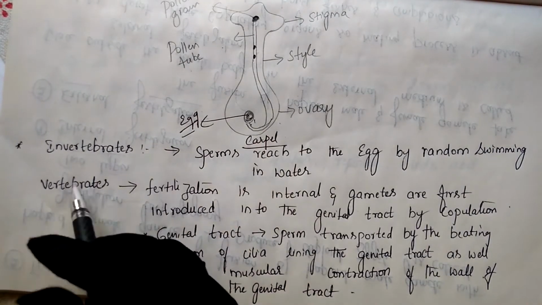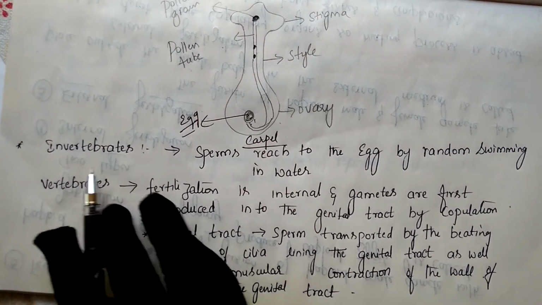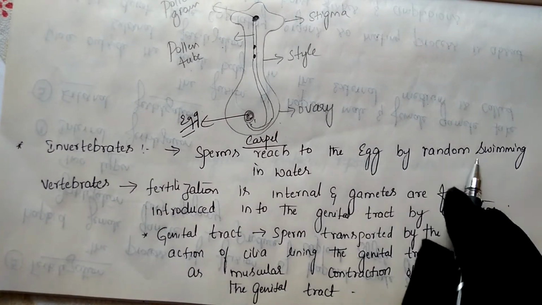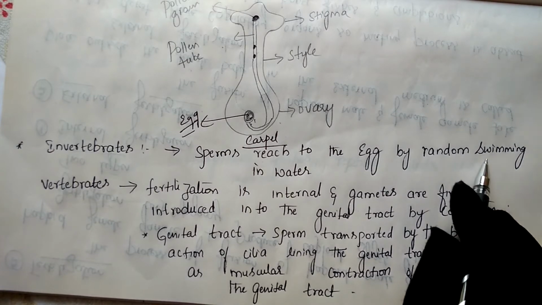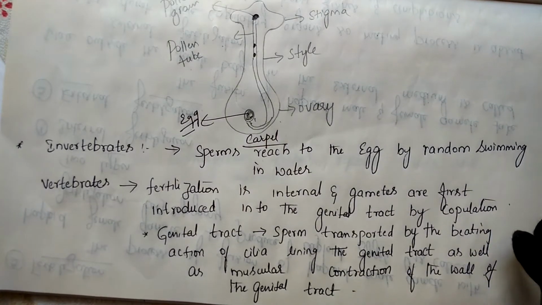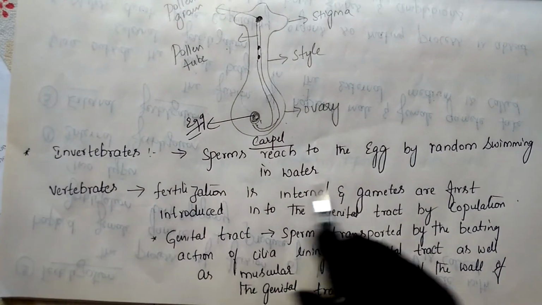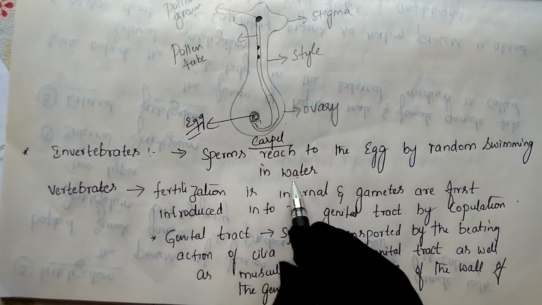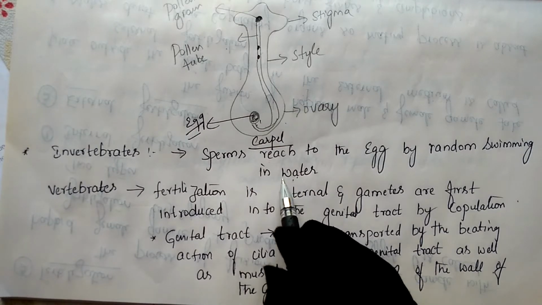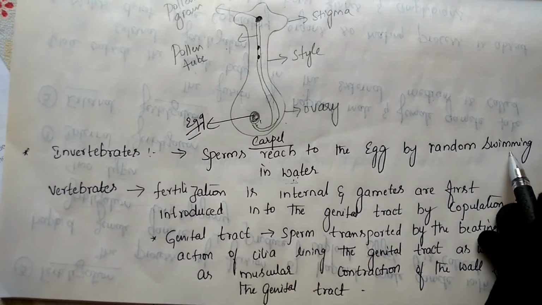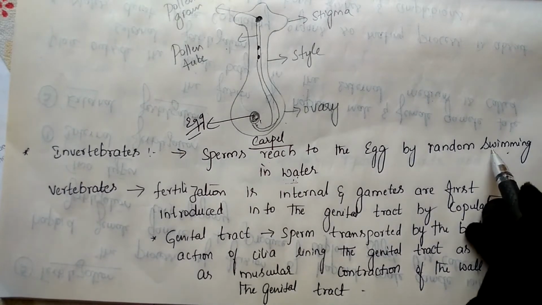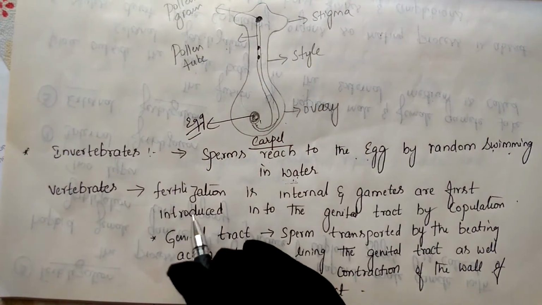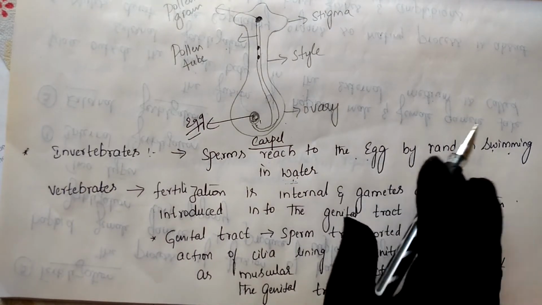Next, if you come to animals, in invertebrates they liberate the sperm, and that sperm reaches the egg with the help of water, by random swimming. With the help of the water medium only, the transfer of male gametes takes place. Water is the medium. With the help of swimming, the sperm reaches the egg. So in invertebrates the transfer of male gamete towards the female gamete takes place in this manner.